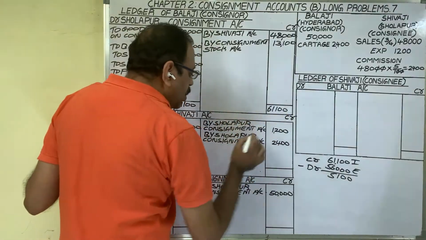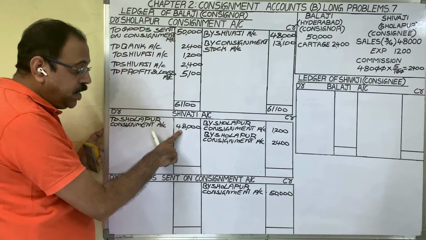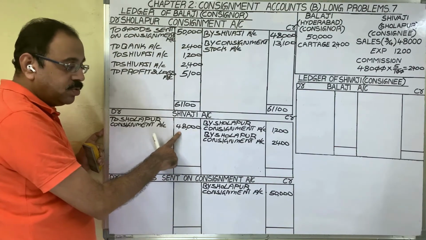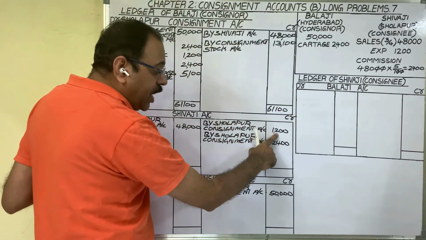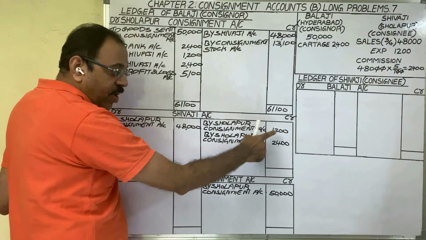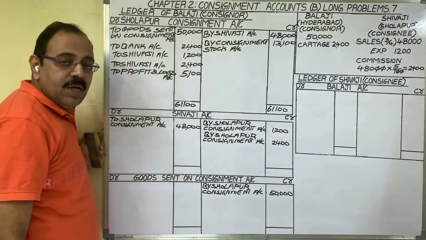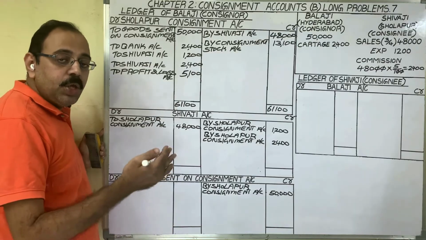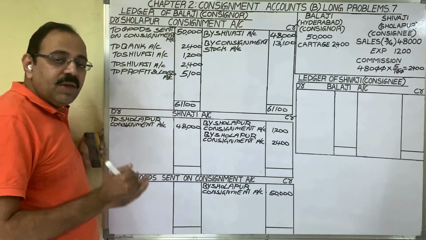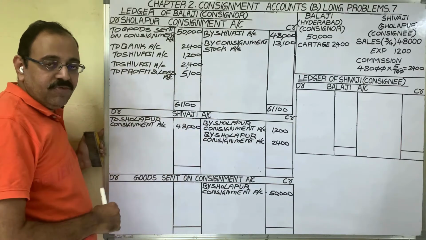61,100 rupees. Come to consignee's account. This amount's meaning is consignee sold goods for 48,000 rupees. From this 48,000, consignee should deduct the expenses which he paid to sell these goods, 1200 rupees, and the consignee should deduct his commission. Then the remaining amount is the due amount from consignee. He paid that amount by giving one bank draft. So that the due amount we should calculate first.